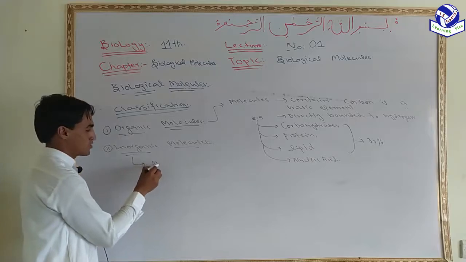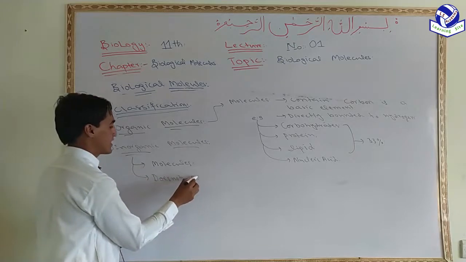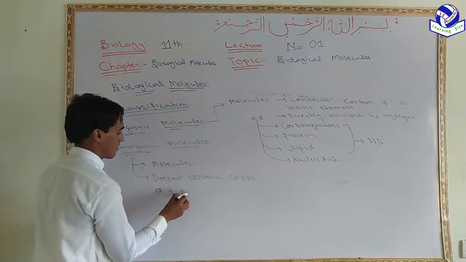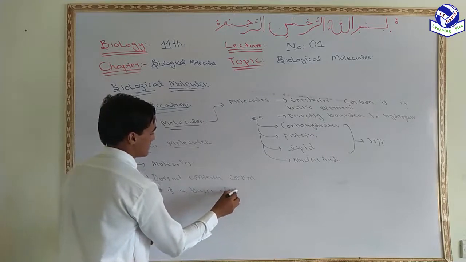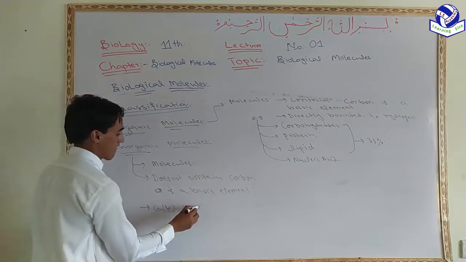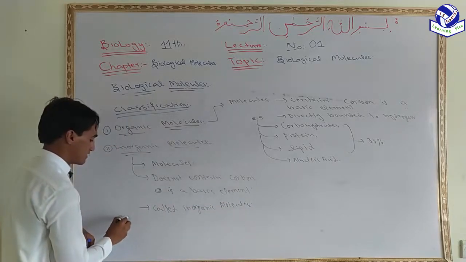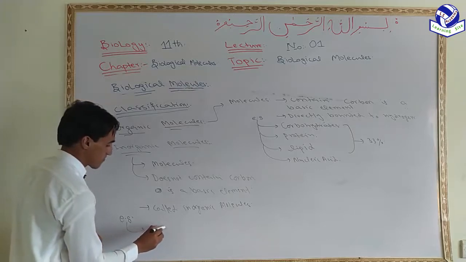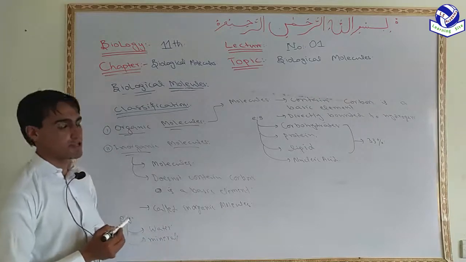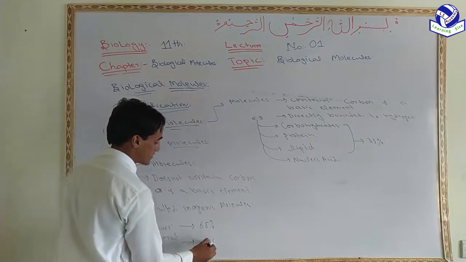Those molecules which don't contain carbon as a basic element are called inorganic molecules. Examples are water, minerals, etc. These are examples of inorganic molecules, where water represents 65% of the body and minerals represent 1.5% of the body.